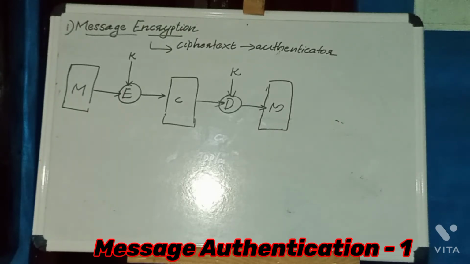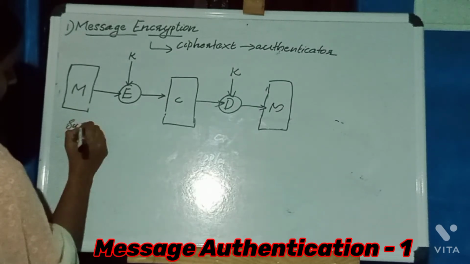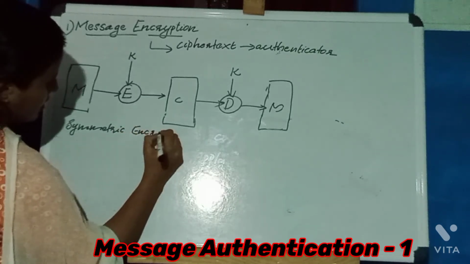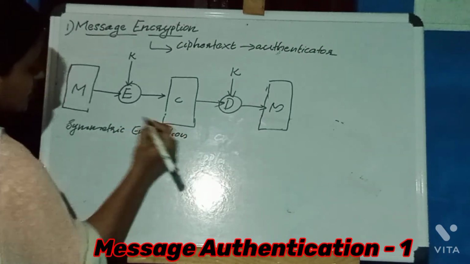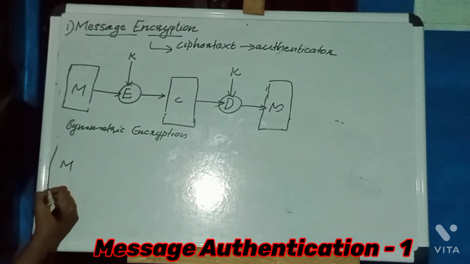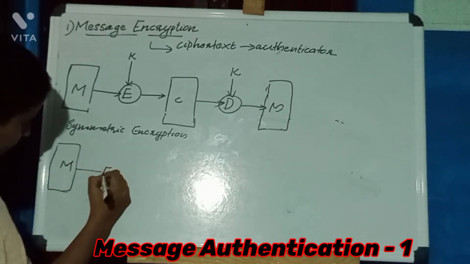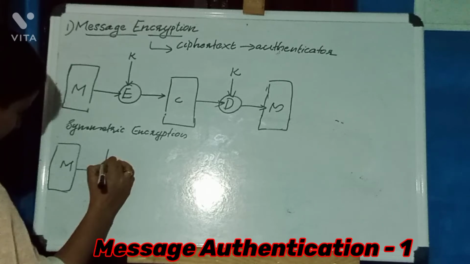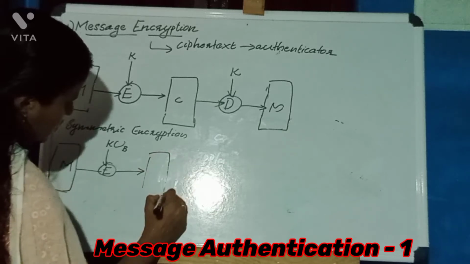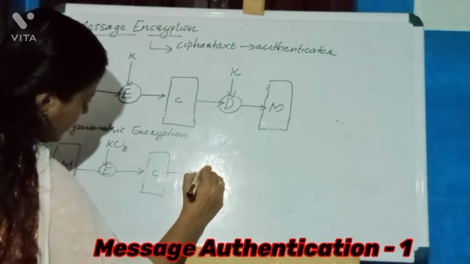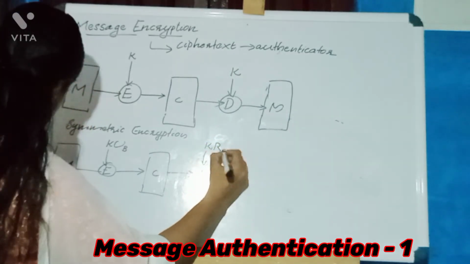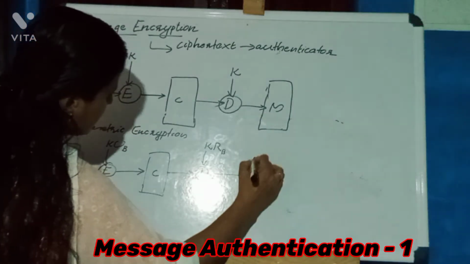Next is asymmetric encryption. In the case of asymmetric encryption, the actual message, that is the plain text message, will be encrypted by using the public key of B. Then we'll get the ciphertext message, that is C. Then decrypt this message by using the private key of B. Then we'll get the original message.